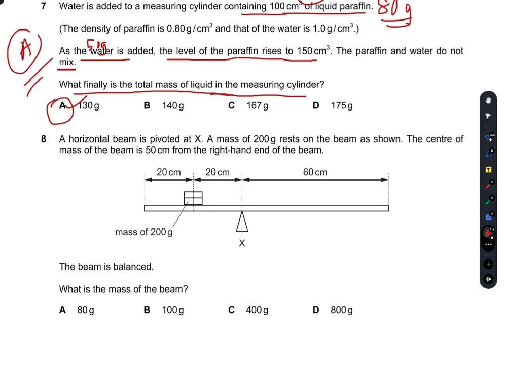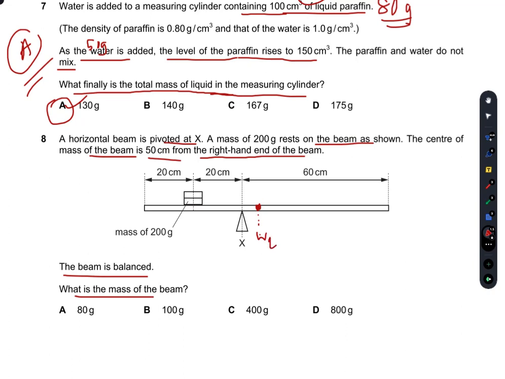A horizontal beam is pivoted at X. A mass of 200 gram rests on the beam as shown. The center of the mass of the beam is 50 centimeter from the right hand end of the beam. So the beam is balanced. So this is a 200 gram here. So what is the mass of the beam? So as you can see in this diagram, the center of mass lies somewhere at this point. So I call this W1.